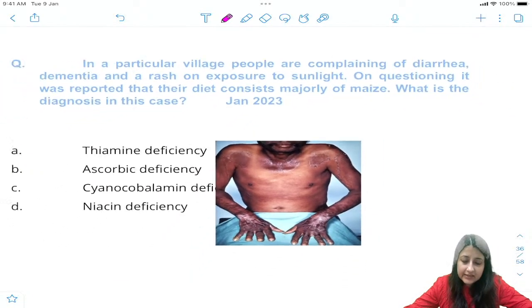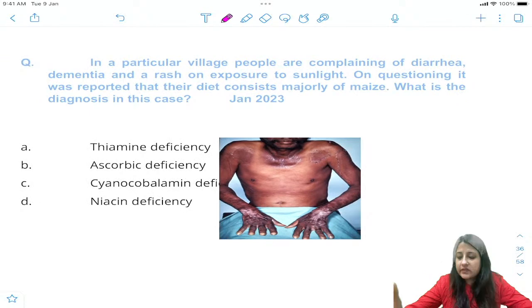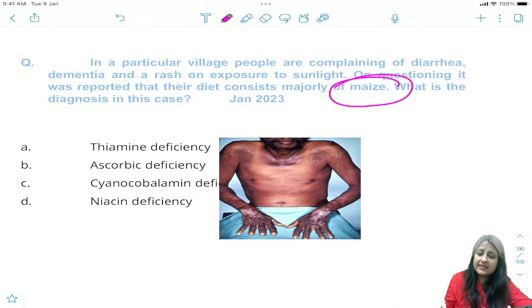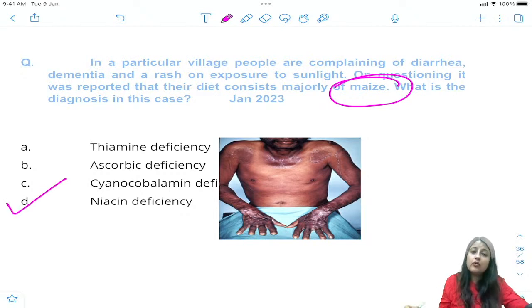All right, now look at this most important question. There's a rash, there's a complaint of diarrhea, dementia. On questioning, it was reported maize is the diet. What is the diagnosis over here? Maize report हुआ था diet. Very good. So this we all know is niacin.